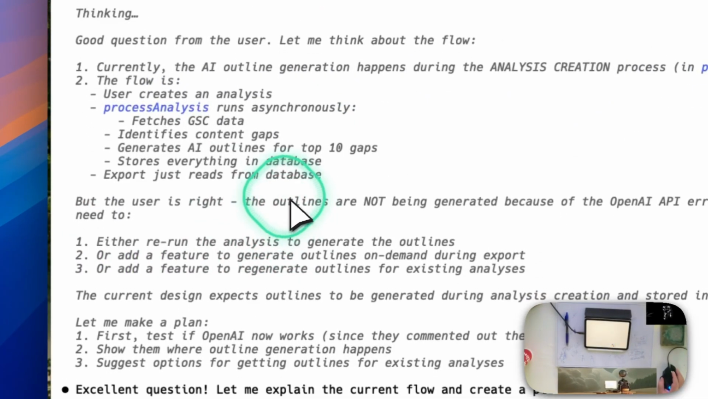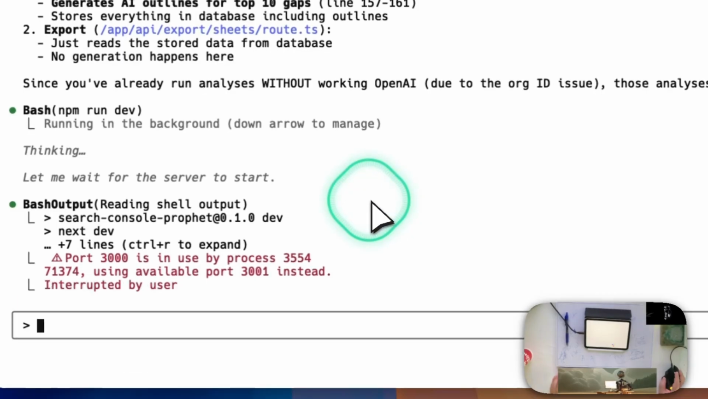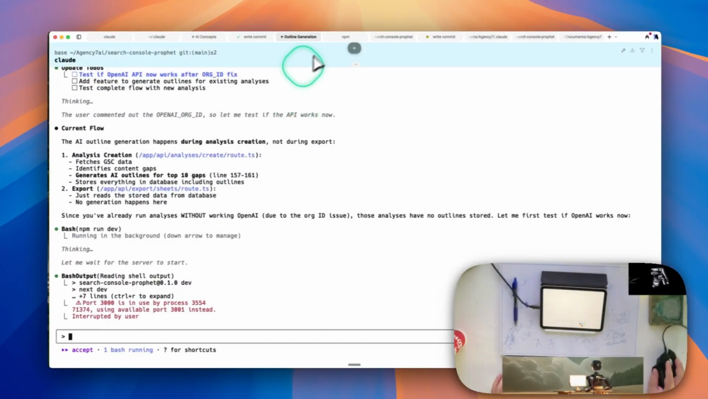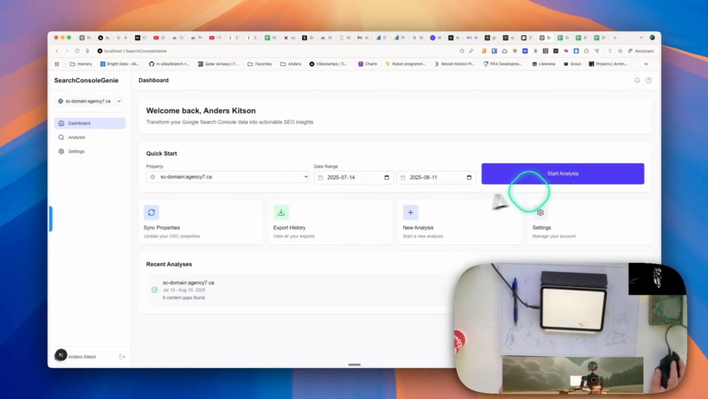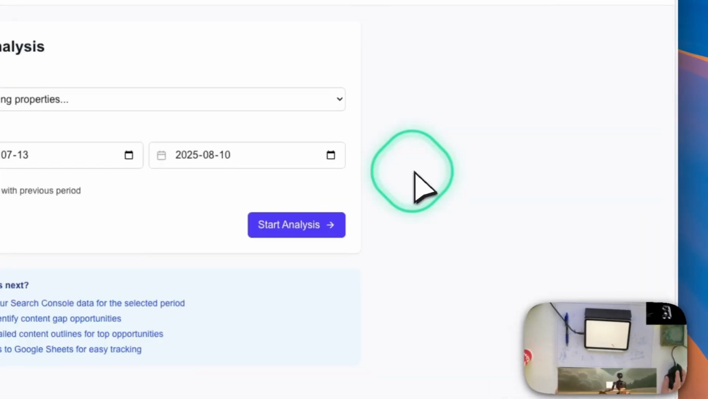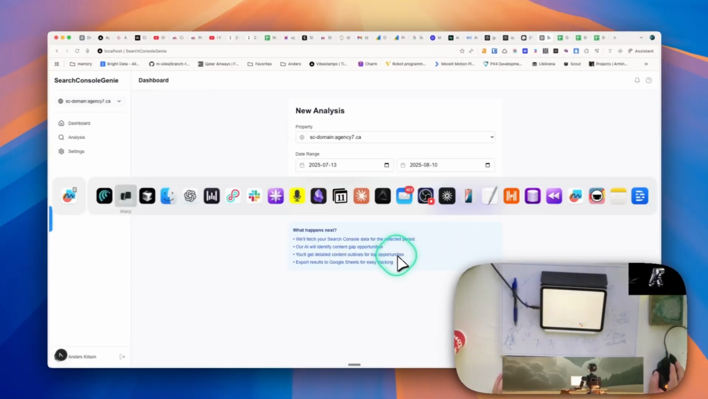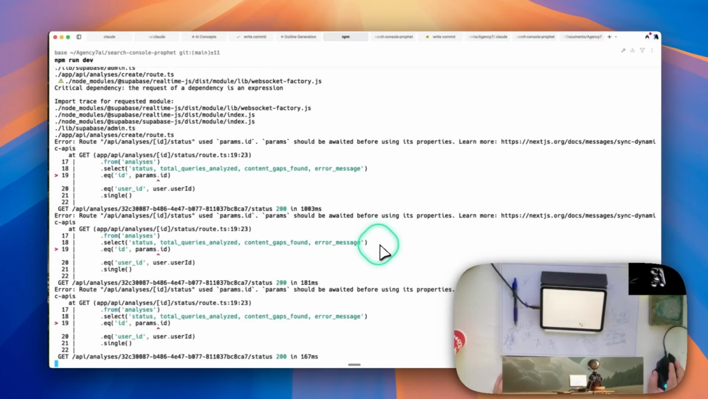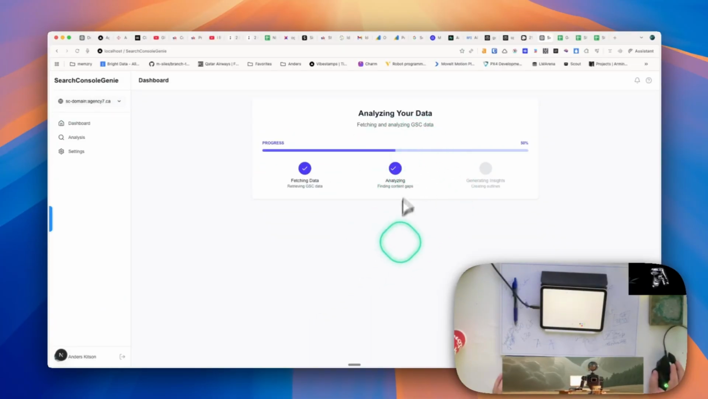Okay, so it's saying currently the AI outline generation happens during analysis creation. Rerun analysis. Okay, maybe we can escape here. Oh, it hurt my server. That hurts. Okay, I'm going to go start analysis. Start analysis. So this time it should do it. It's going to take a little longer. Content gaps found. Good. See, now it takes a little longer.